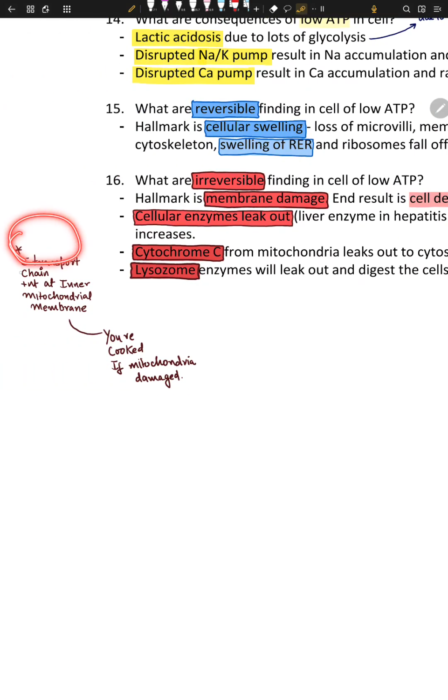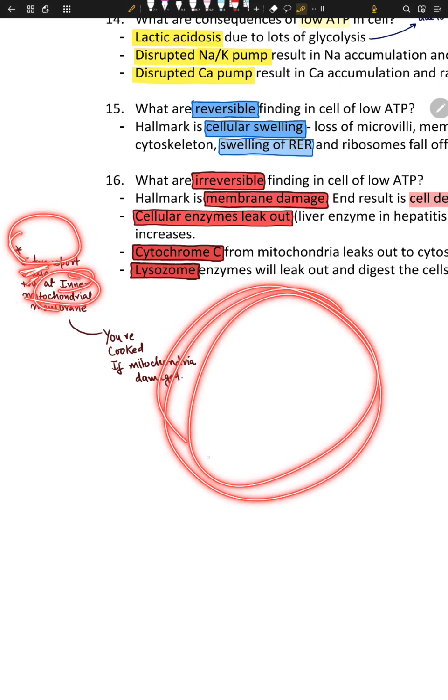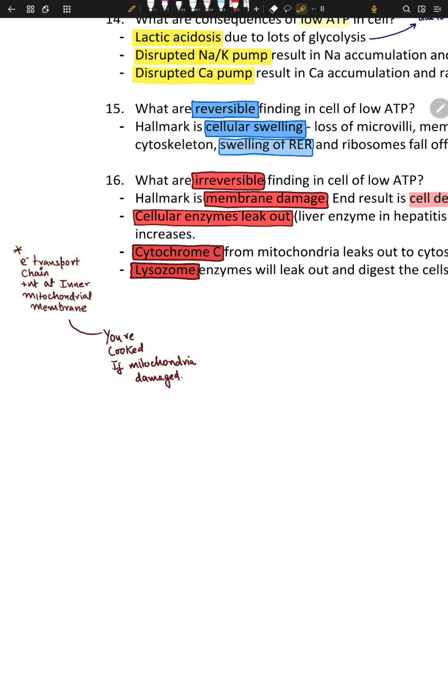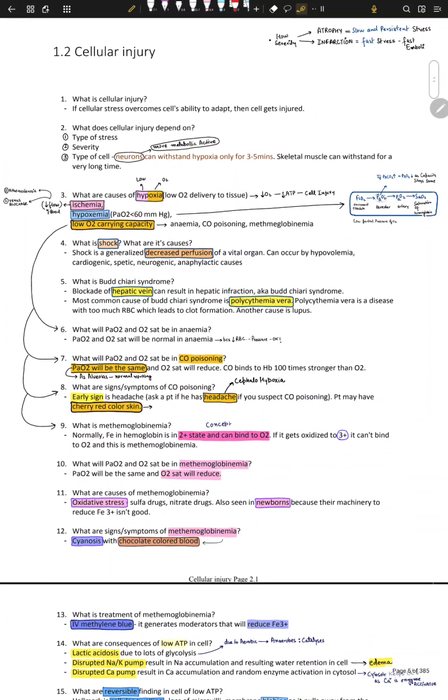The electron transport chain is present in the inner mitochondrial membrane. So this was the cell, this was the mitochondria. If the mitochondrial membrane is damaged, your cell is cooked. You are cooked if mitochondria is damaged, right? Because you cannot reversibly repair your mitochondria. So that's the whole concept of cellular injury. Remember that hypoxia, ischemia, hypoxemia, these things are very important.